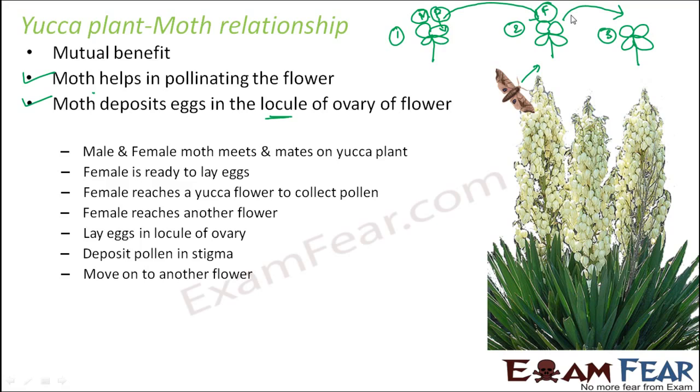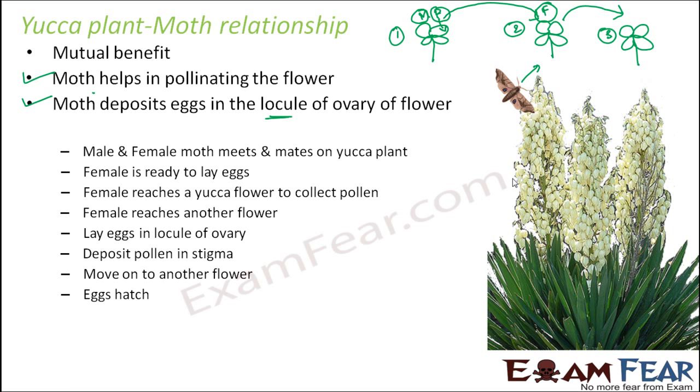So every time a moth lays its eggs there, while leaving, it leaves a chemical, and the presence of that chemical will tell the other moths that these many eggs have already been laid here. So the other moths either do not lay their eggs there or they lay fewer eggs. So that is their strategy. And by leaving that message in the form of the chemical, it moves on to another flower.